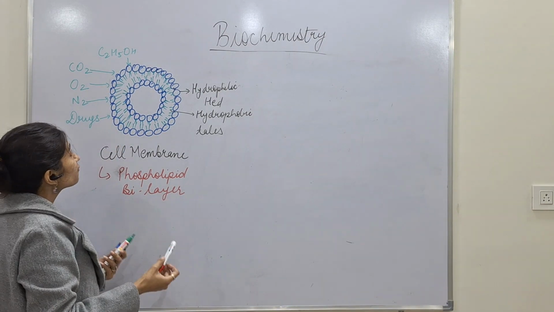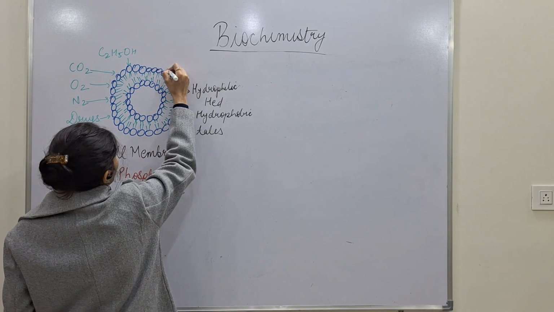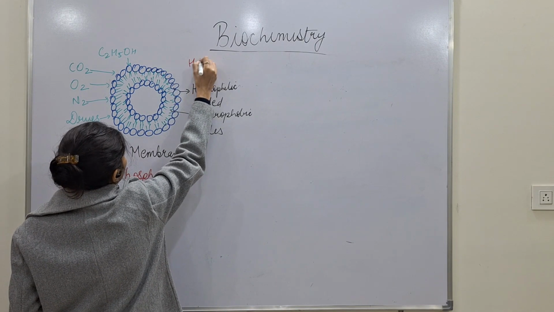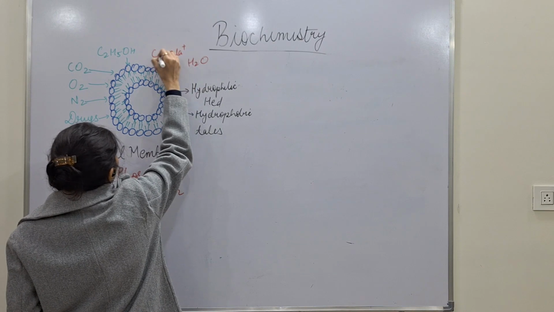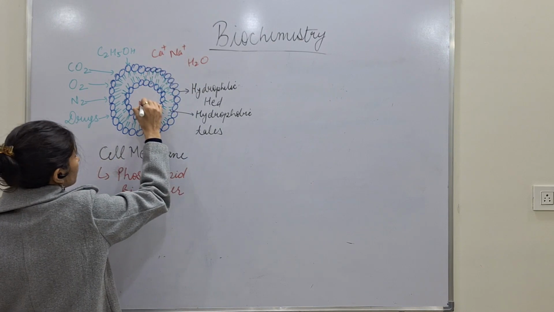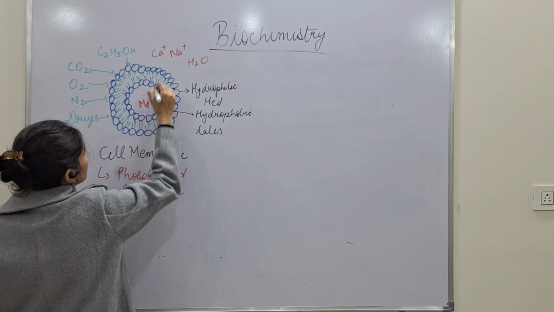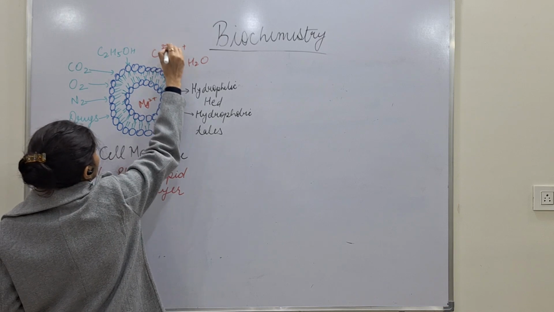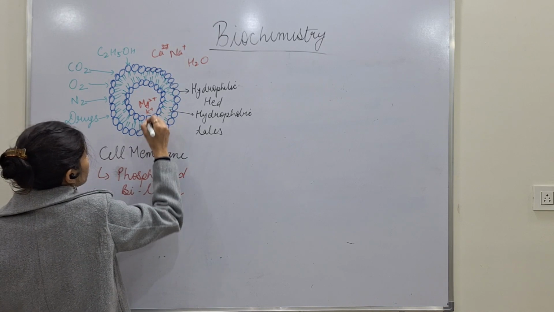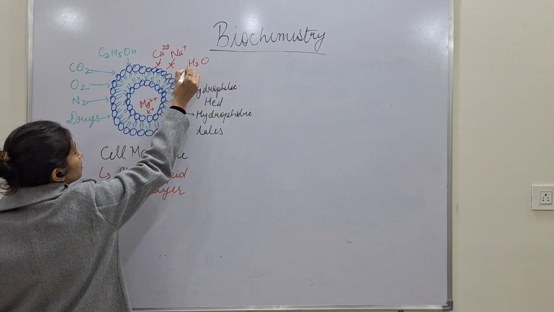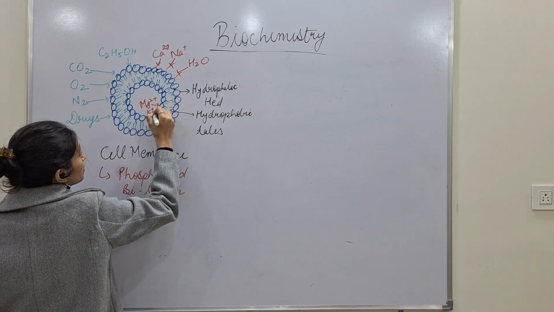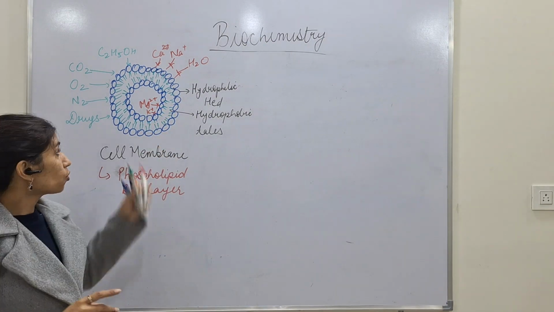But in the case of molecules like water, sodium ion, calcium ion, magnesium ion or potassium ion, these cannot enter inside the cell or go outside the cell.